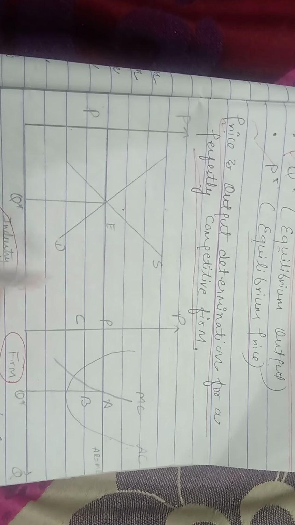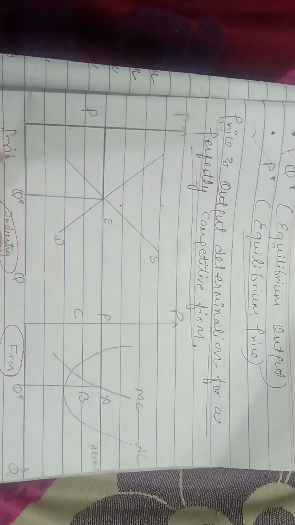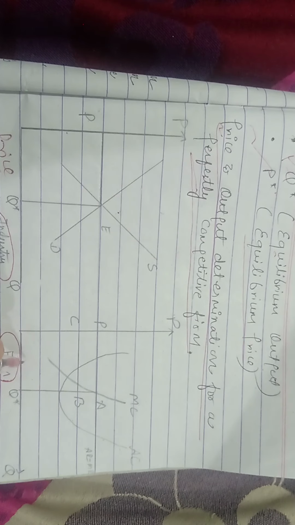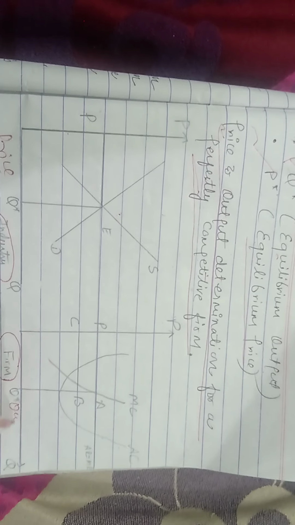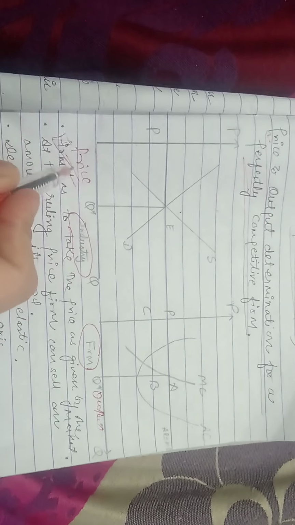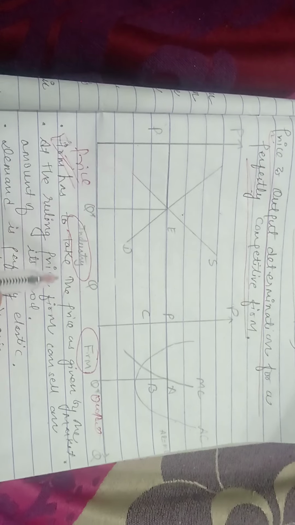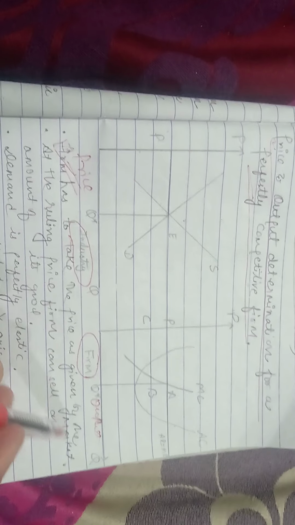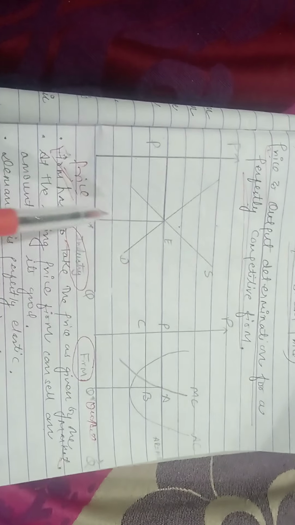In the first, students, we have taken the price effect, and in the other we have taken the output of the firm. Through this diagram it is clear that, first, the firm has to take the price as given by the market, as you can see in both diagrams.